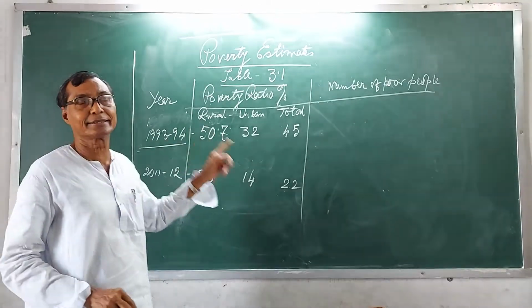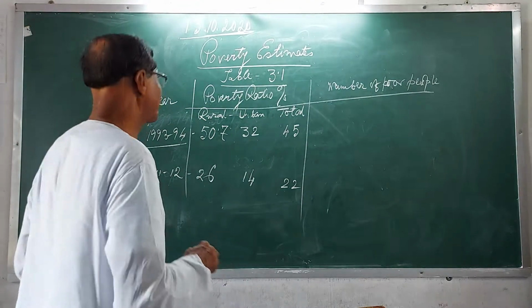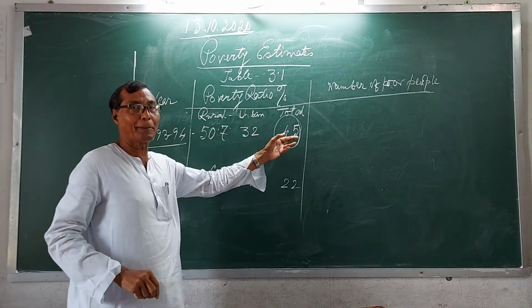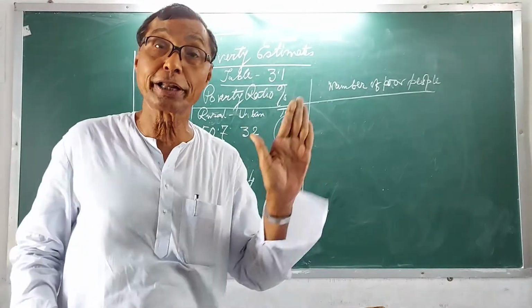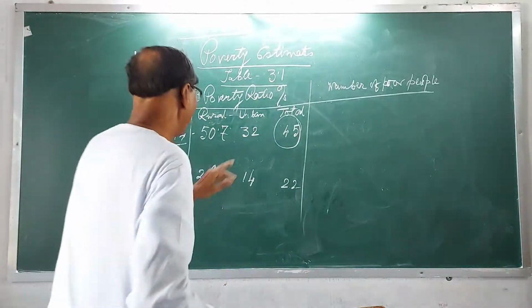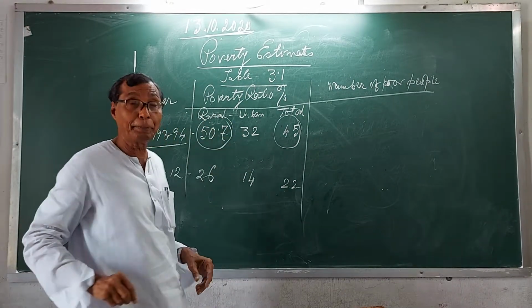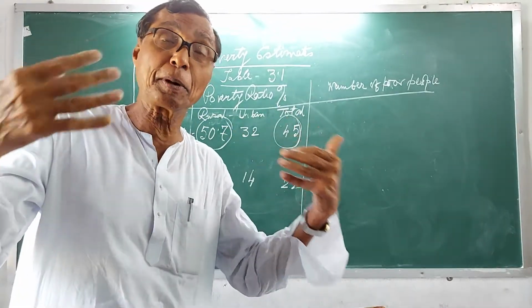You see, in 1993-94, about 50 years after independence, 45% people of India are poor. And among them, in the rural area, 50.7%. That is more than 50% people.